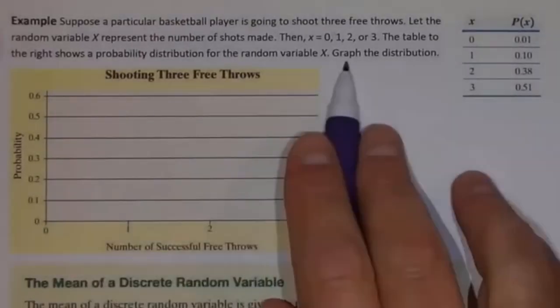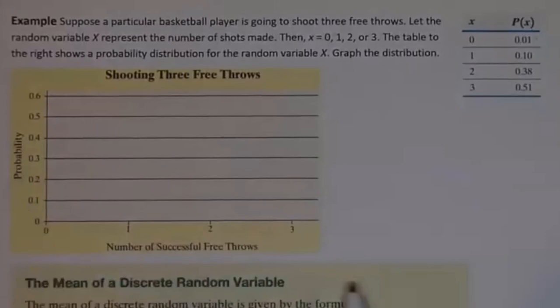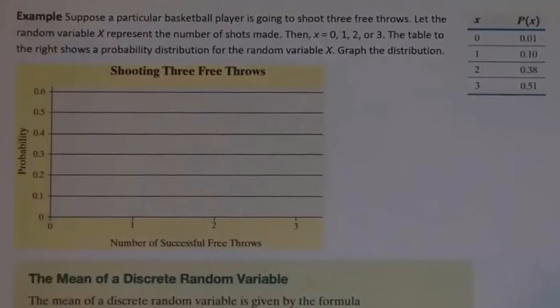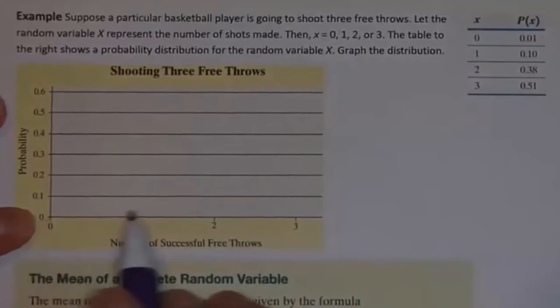So I'm asking you to graph this distribution, and I have provided a grid that we can do this on. Basically what we make is similar to a bar graph. The height of the bar, so to speak, is going to represent the probability. Since it's discrete, though, we can only have the outcomes literally of 0, 1, 2, or 3, right? The player can't make 2.5 shots if they shoot 3 times. They're either going to make 0, 1, 2, or all 3. So the way I'm going to do this is I'm just going to use a line.